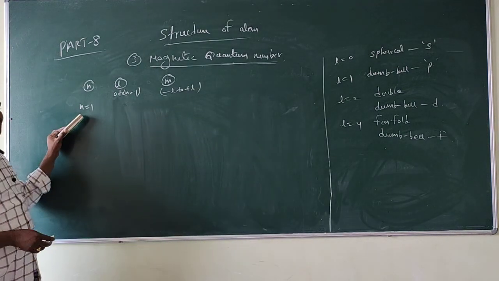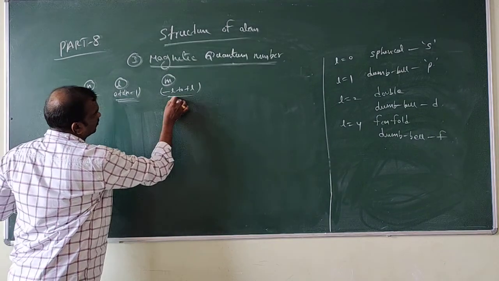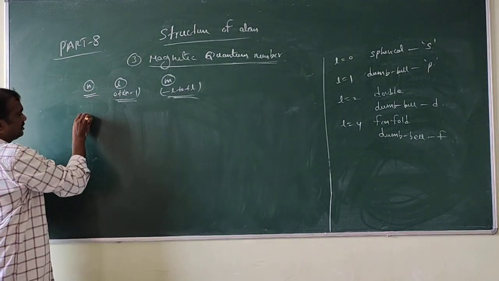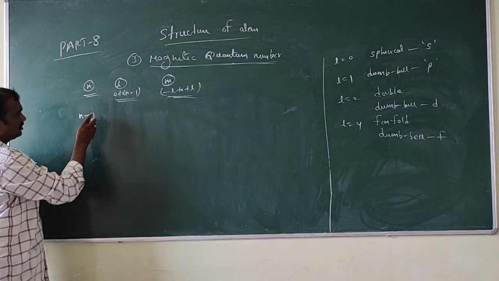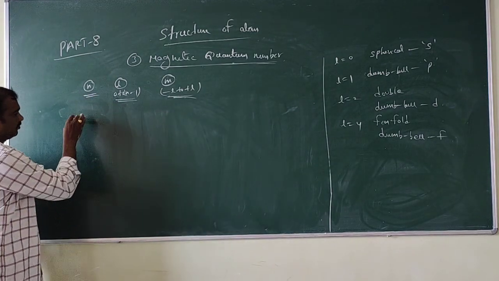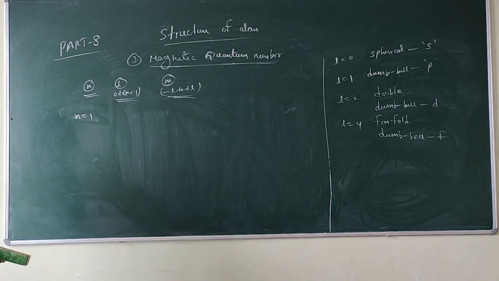So here N is equal to 1. We are taking N is equal to 1.